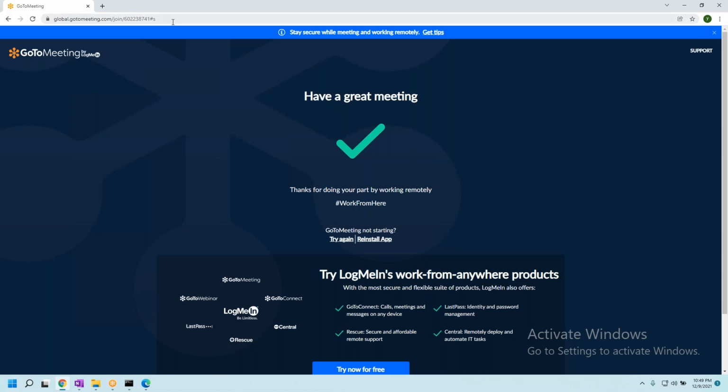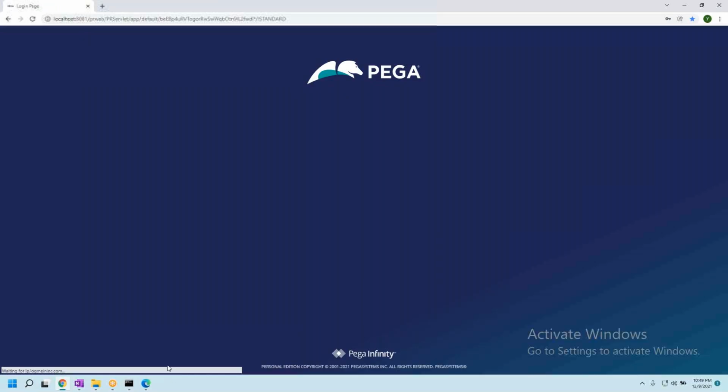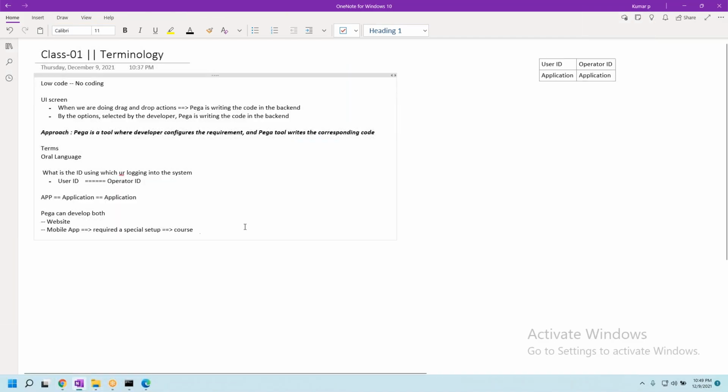The famous application, I don't know how many of you are using, HSBC, is completely on Pega. But from what I know, they are using React JS in the front end, and in the backend they are using Pega.